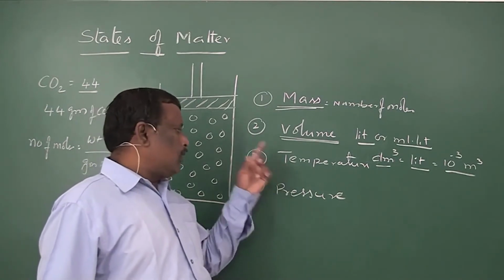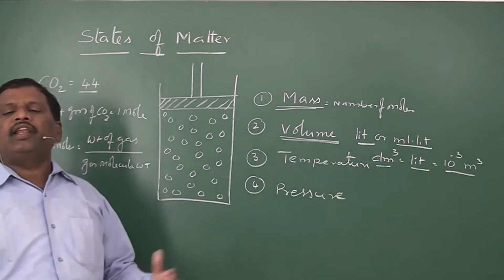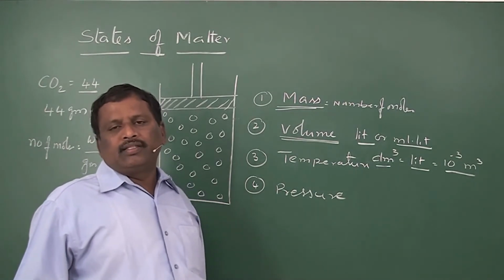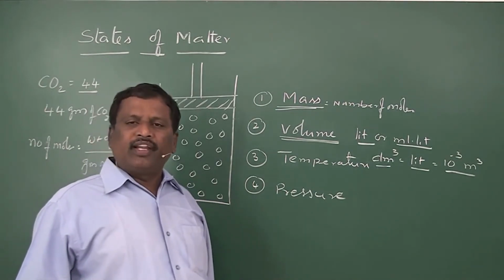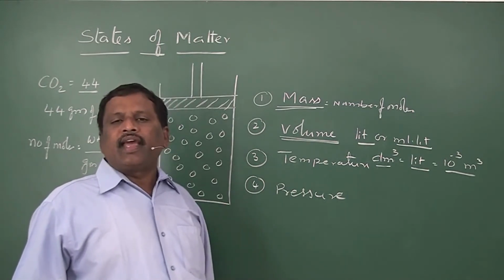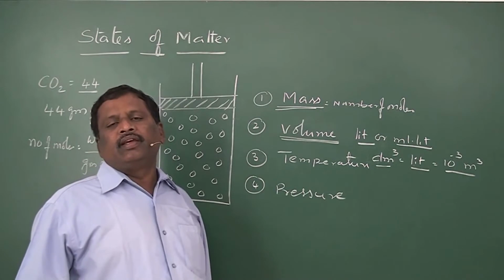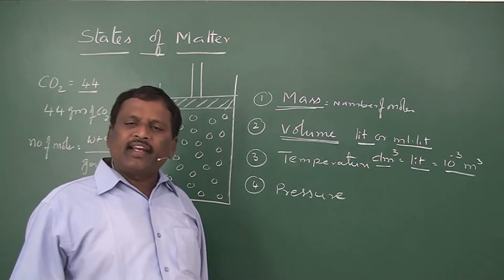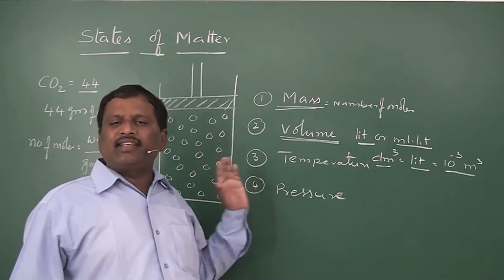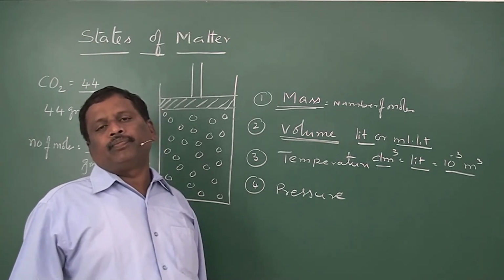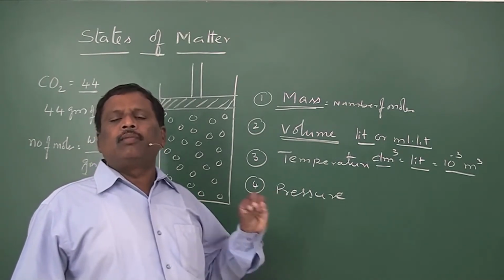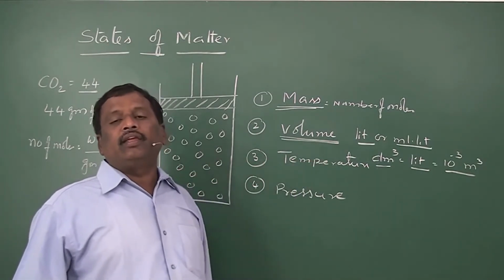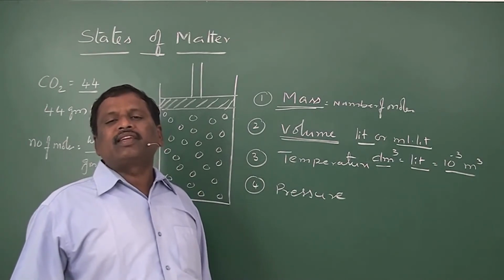Now, temperature. Generally, the heat content present in a matter may be expressed in terms of temperature. The temperature of gases is expressed in a special scale called the Kelvin scale. Traditionally, we use the centigrade scale and Fahrenheit scale, but in the gaseous state, we use the Kelvin scale. This Kelvin scale is almost similar to the centigrade scale. By adding 273 to the centigrade scale, we get the Kelvin scale.